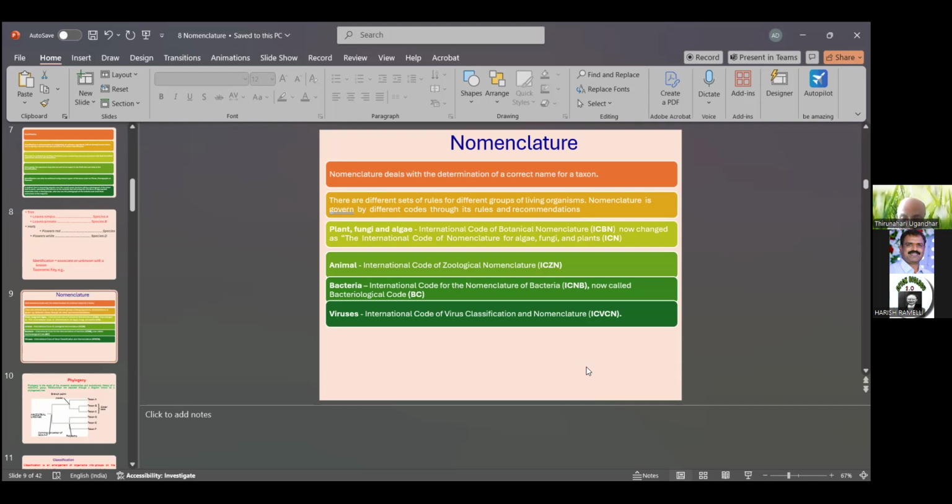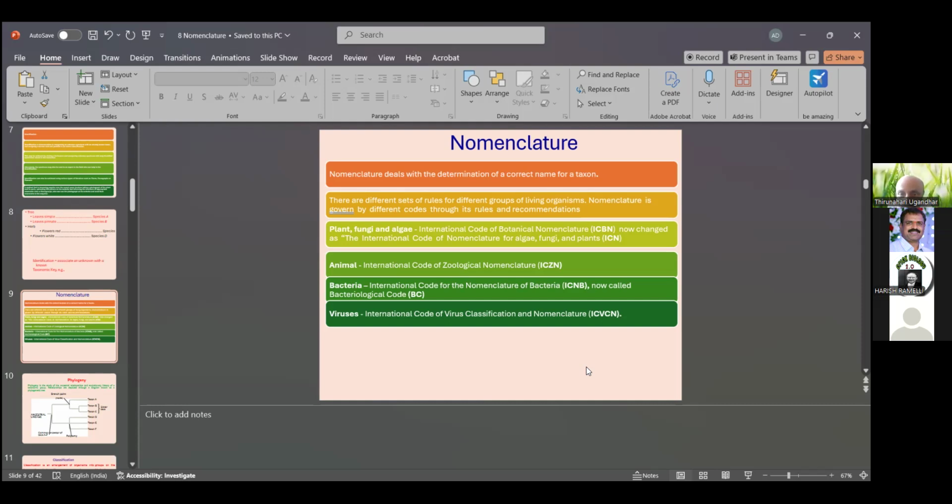For animals, it is the International Code of Zoological Nomenclature, ICZN. For bacteria, the International Code of Nomenclature of Bacteria, ICNB, is now called the Bacteriological Code, BC. For viruses, there is the International Code of Virus Classification and Nomenclature, ICVCN.